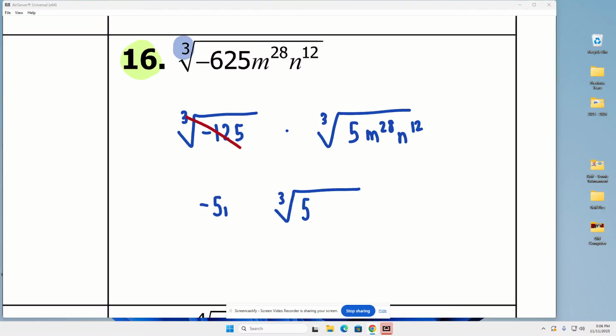So m gets to escape 9 times. Now what is 9 times 3? 27. There were 28. So if 27 escaped to give me that m to the 9th, then that means 1 remained. And last one, how many times does 3 go into 12? 4 times. So n comes out 4 times. 4 times 3, of course, is 12, so every one of those n's came out. And therefore, my answer is negative 5m to the 9th, n to the 4th, times the cube root of 5m.